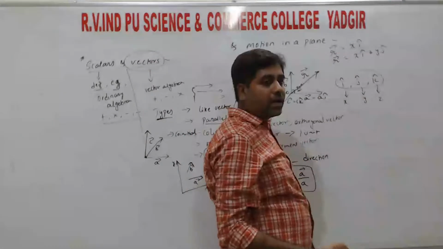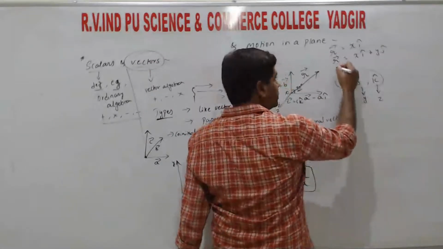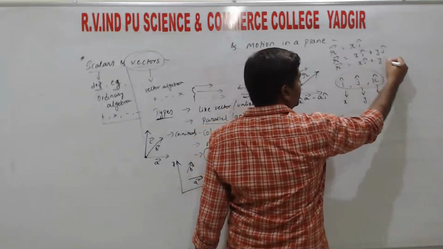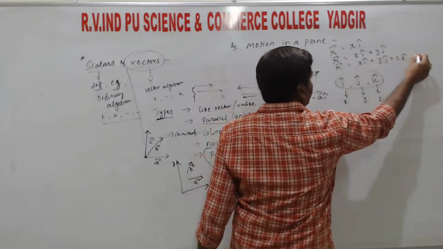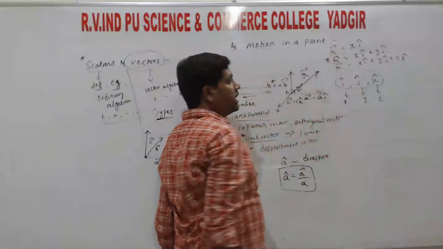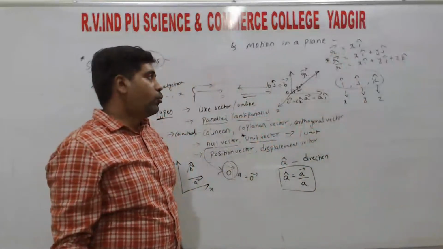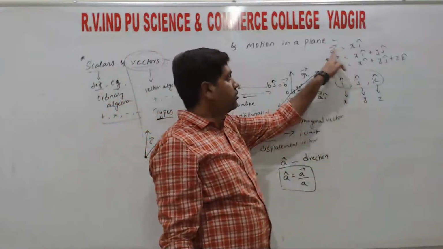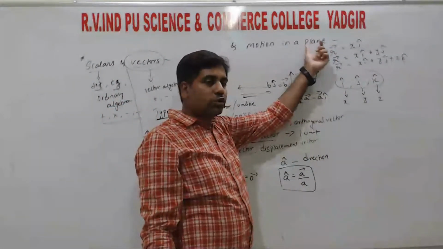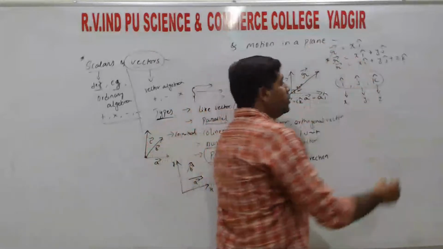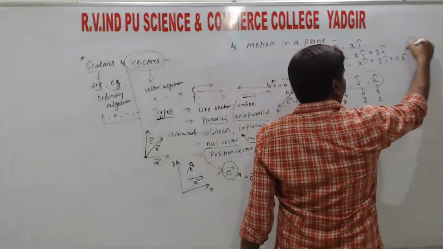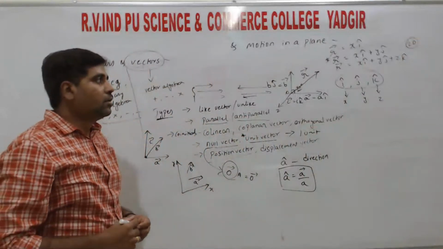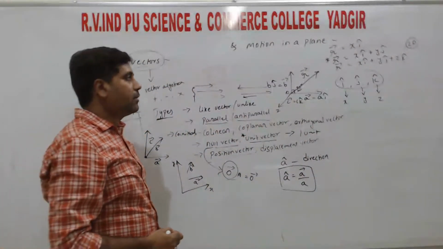So if the particle is in space, three dimension, that is vector r is equal to x i cap plus y j cap plus z k cap. Here we are going to study only the position of a particle in a plane. Plane means two dimension. So in this chapter we are going to discuss motion in a plane, that means in two dimension. So we represent the position vector r is equal to always x i cap plus y j cap, right?